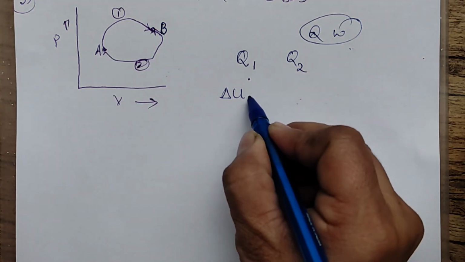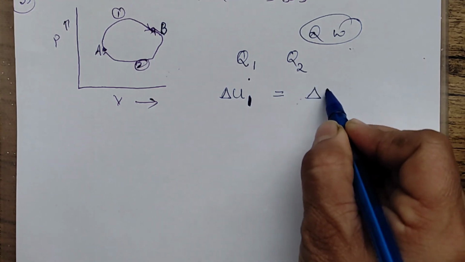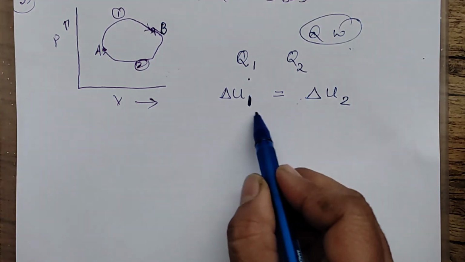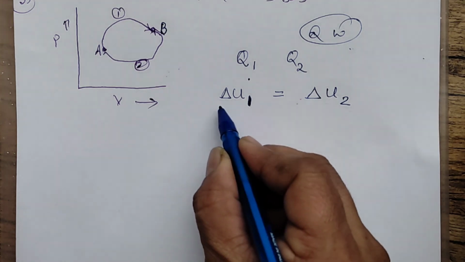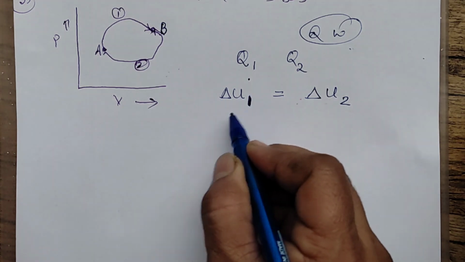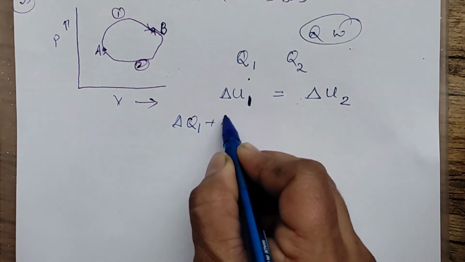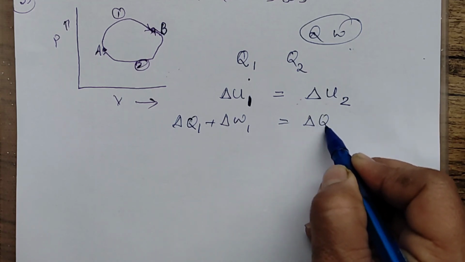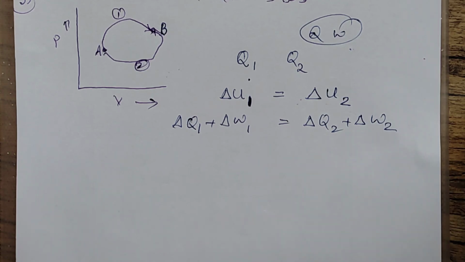So we can say the change in internal energy in path 1 is equal to the change in the internal energy in path 2. This is path 1, this is path 2. The change in internal energy in both the paths is the same. Another thing, you can expand this delta U. You can write this as delta Q1 plus delta W1. This further you can write as delta Q2 plus delta W2. For 2 we write in terms of 2 and for 1 in terms of 1.